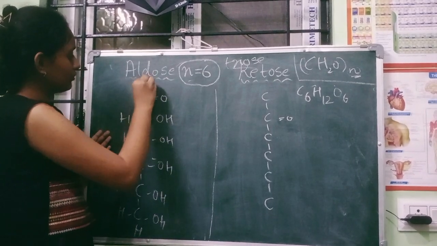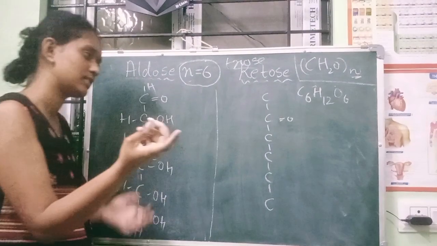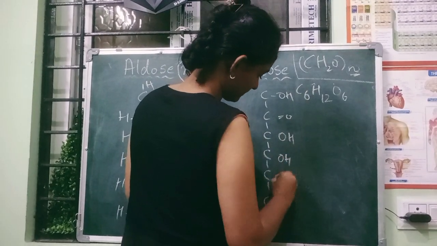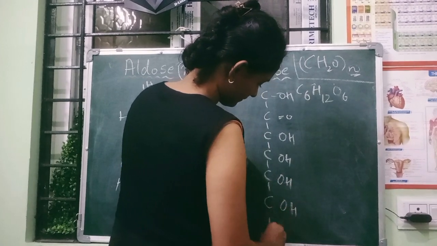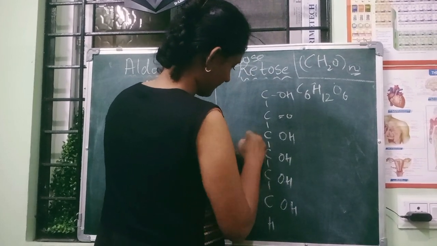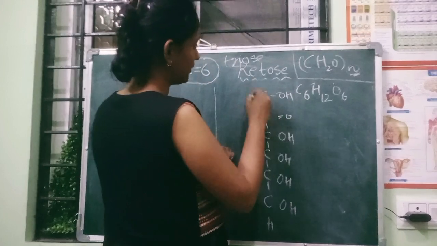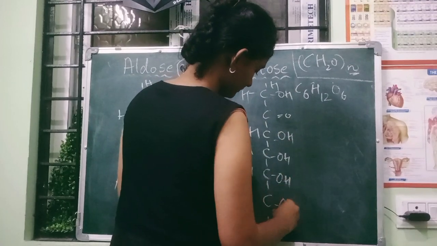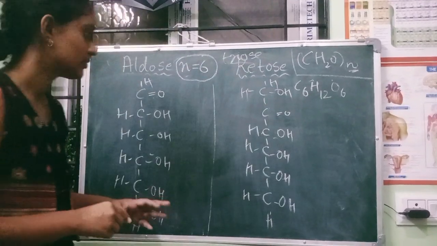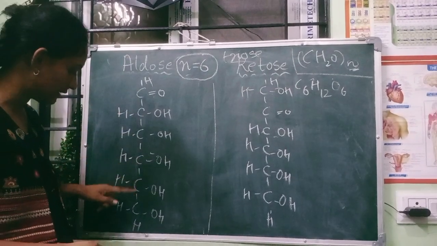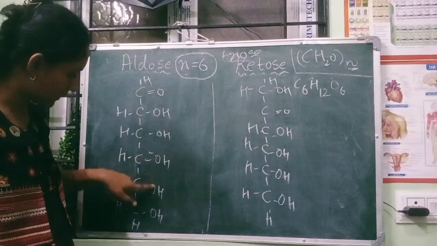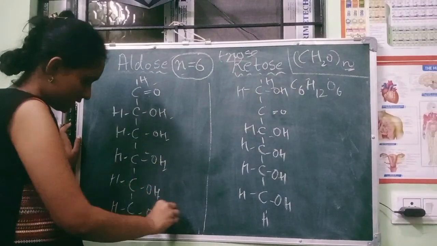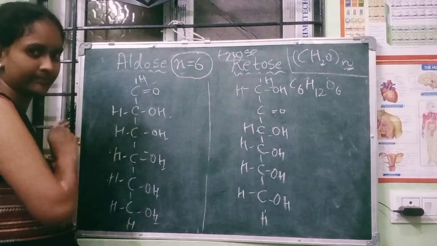Here 1, 2, 3, 4. You can write it here or here, it's your wish. Here OH, OH, or here. Okay, so again, let us satisfy: 6 carbons, 1, 2, 3, 4, 5, 6, oxygens 6, and hydrogen should be 12: 1, 2, 3, 4, 5, 6, 7, 8, 9, 10, 11, 12. Same on that side.